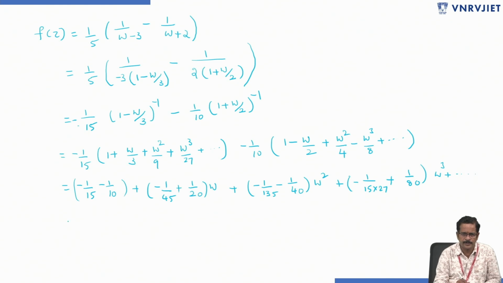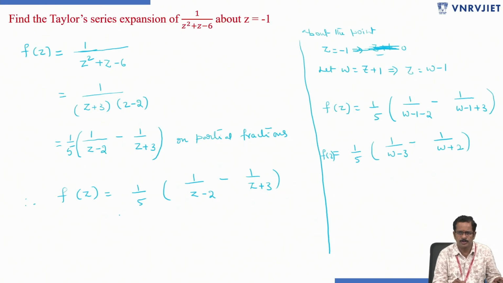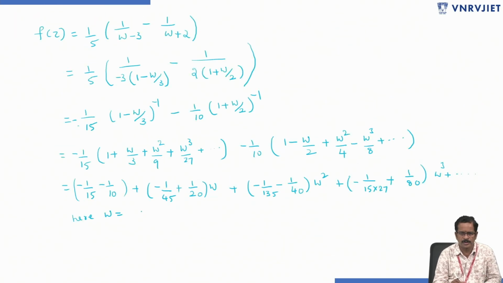So here put w equals z plus 1 in the above. So therefore f of z equals, you simplify and write down.